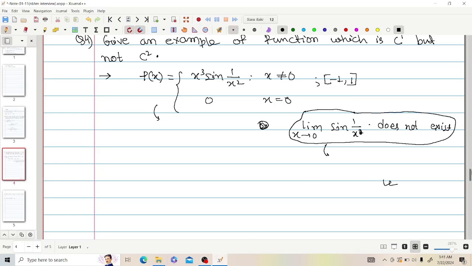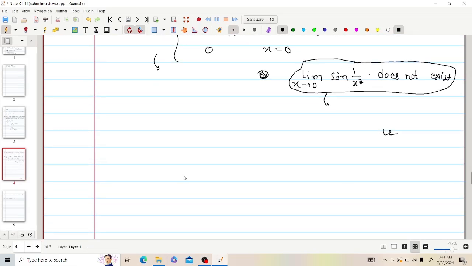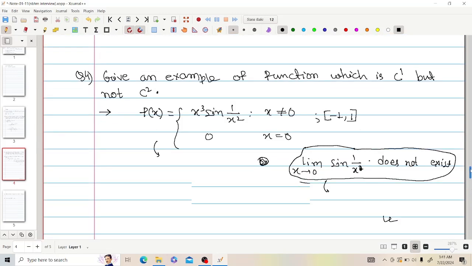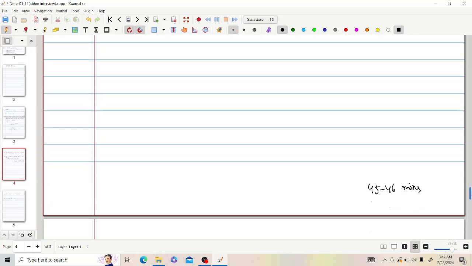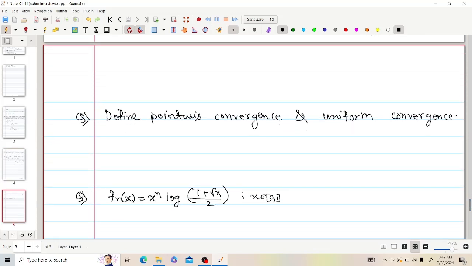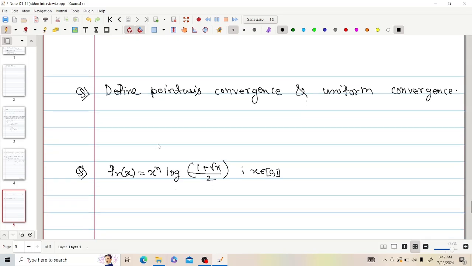The average duration of the interview was 50 minutes, and with this question the interview was around 45 or 46 minutes. Then they asked me whether I am comfortable with series of functions or sequences of functions. I said, oh yes, I know this. Then they asked me to define pointwise convergence and uniform convergence, and I gave these definitions.